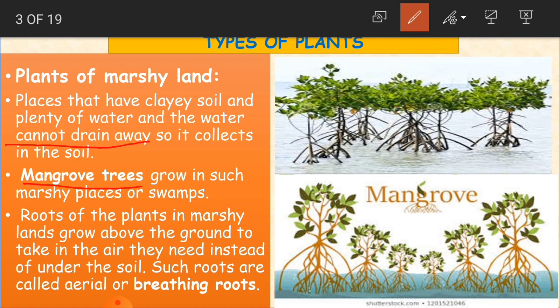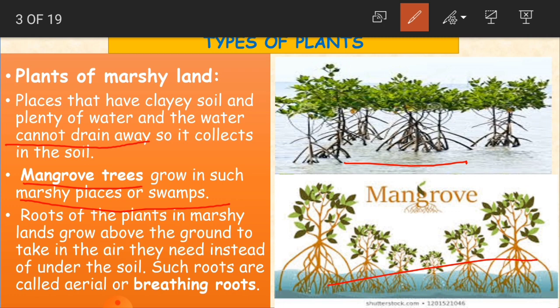And these mangrove trees grow in such marshy places or swamps. Marshy places or swamps, both have the same meaning. So these trees that we are seeing in the picture grow in marshy or swamp areas where you have clayey soil and water which is not going to drain away. Understood, children?